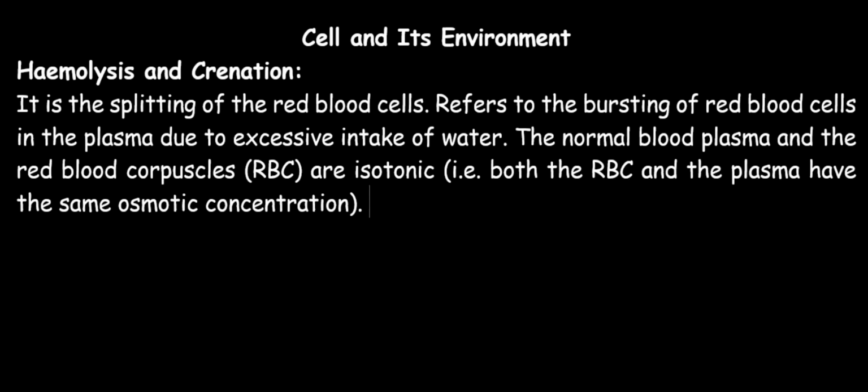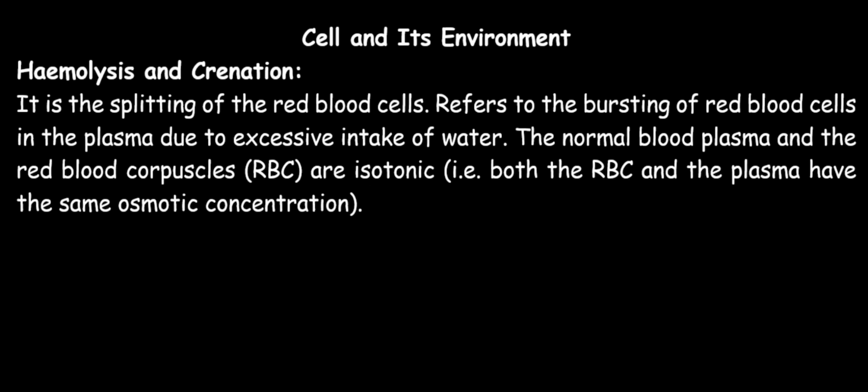In such a situation, water will enter into the red blood cell by the process of osmosis through the cell membrane. And since water is entering into the red blood cell, we say this is endosmosis. You should remember that in osmosis, the water comes from the hypotonic solution and enters into the hypertonic solution.